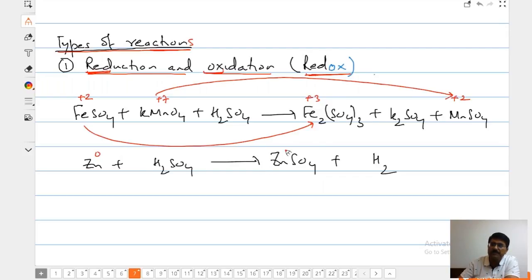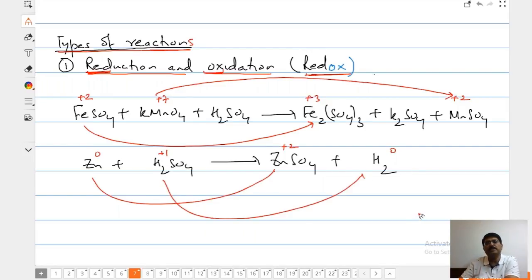Zinc goes from 0 to +2: oxidation. And hydrogen from +1 goes to 0: reduction. We are going to call this type of reaction a redox reaction. These are really infinite reactions.